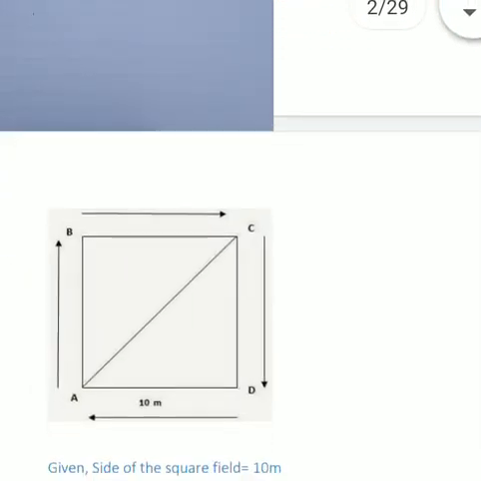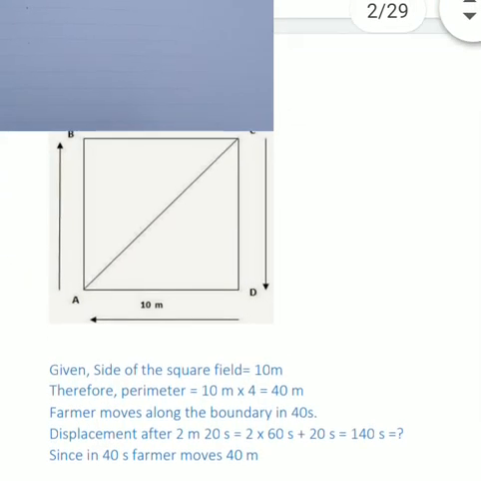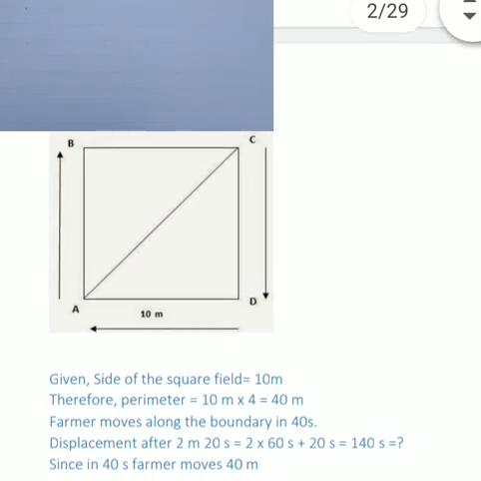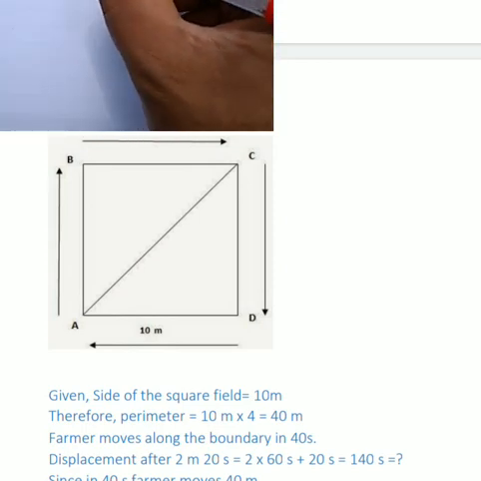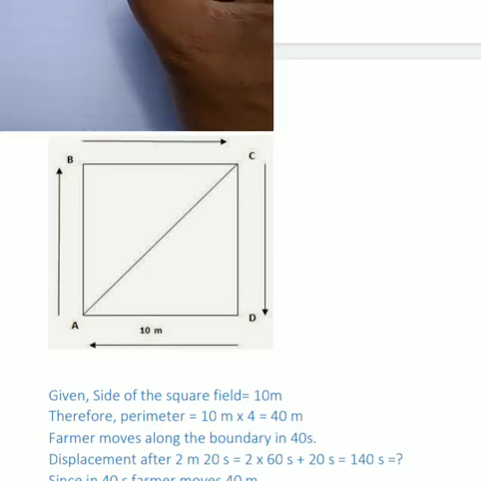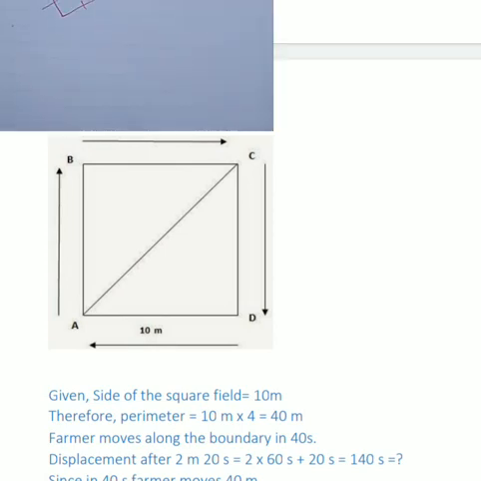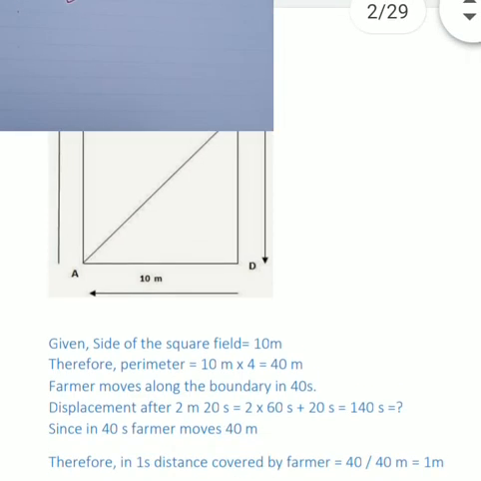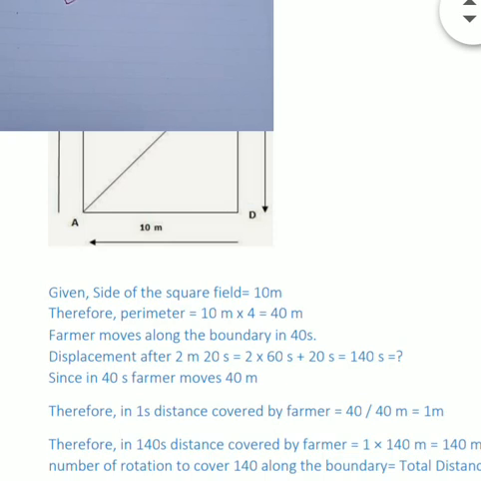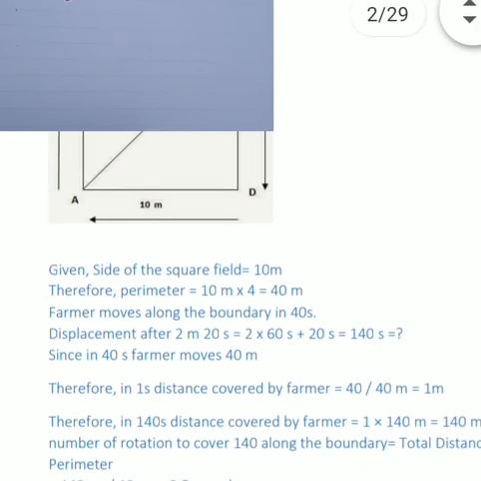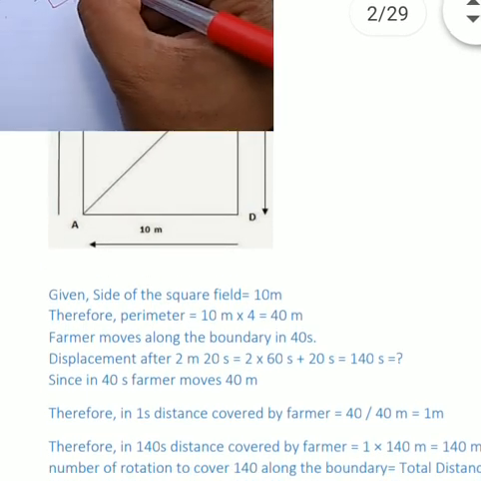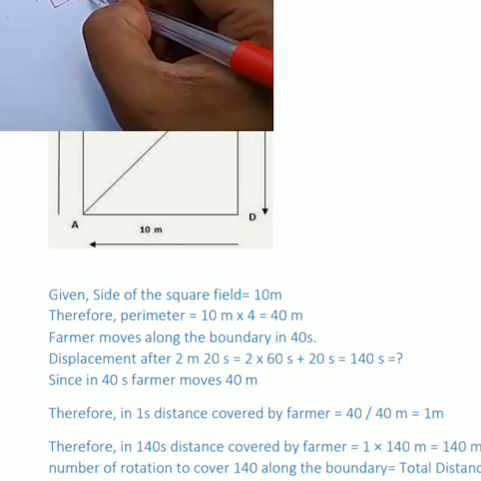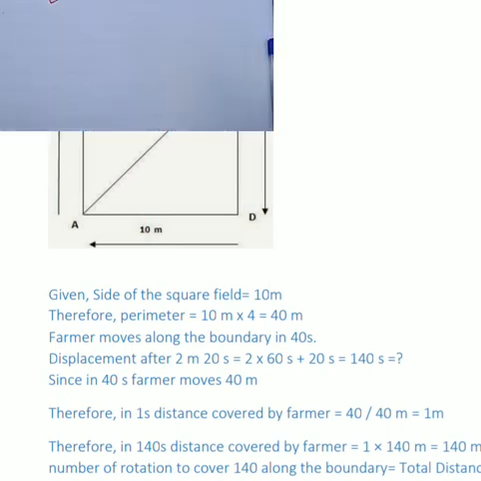Dear student, according to the question, the side of the square is 10 meter, and therefore the perimeter of the square, since we know that the perimeter of a square is 4 into side, is 4 into 10, so the perimeter is 40 meter. The farmer moves along the boundary in 40 seconds. So it means that one revolution, one round of this square field, completes in 40 seconds.